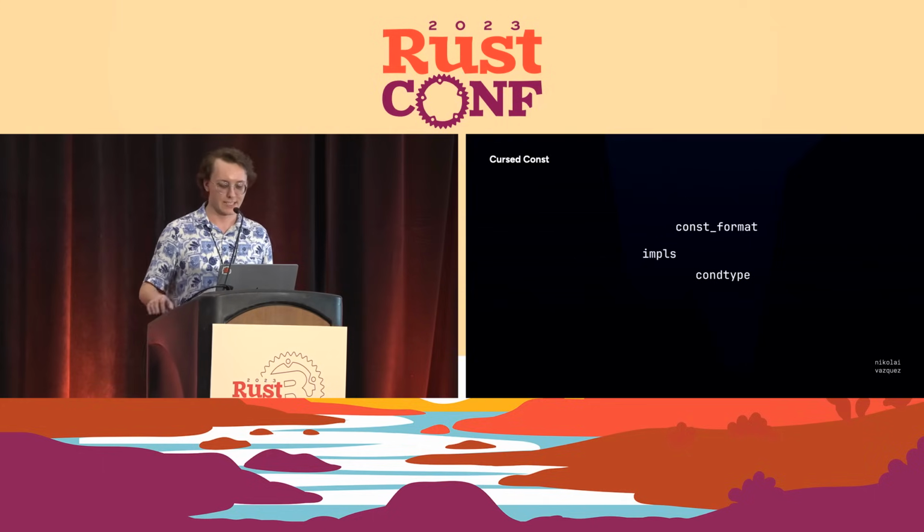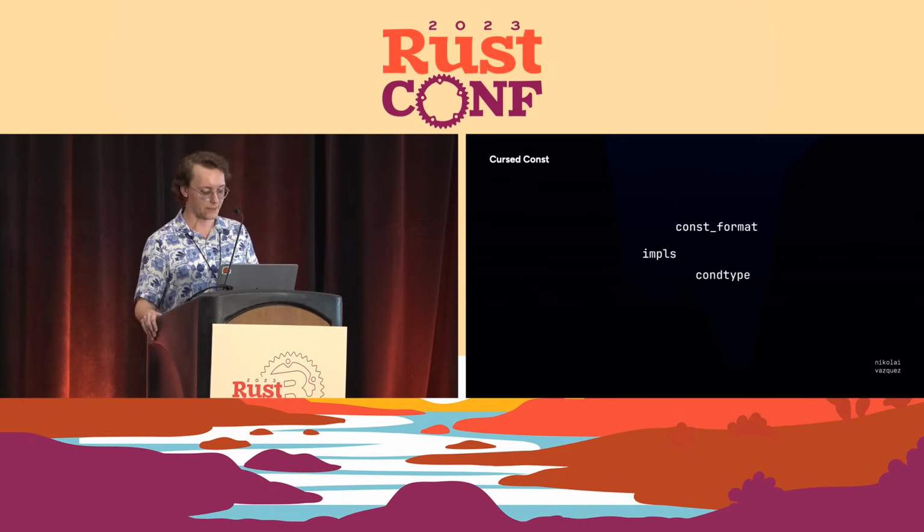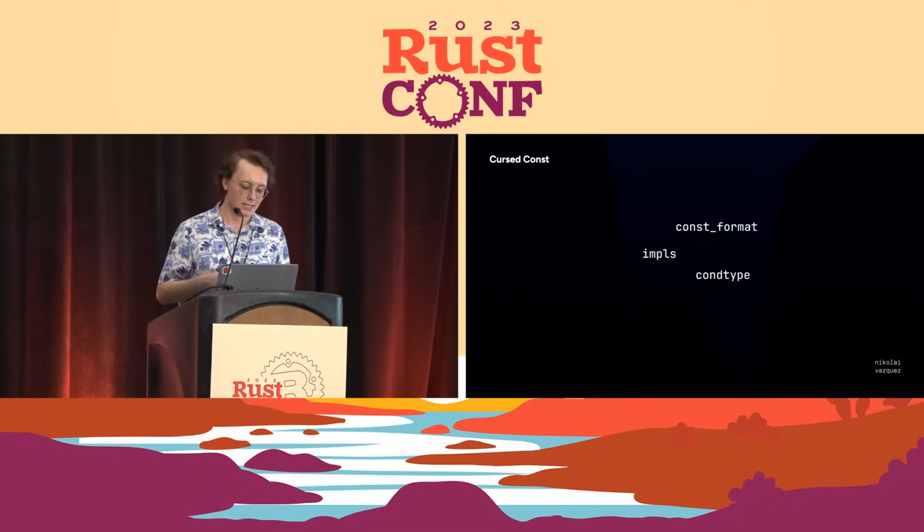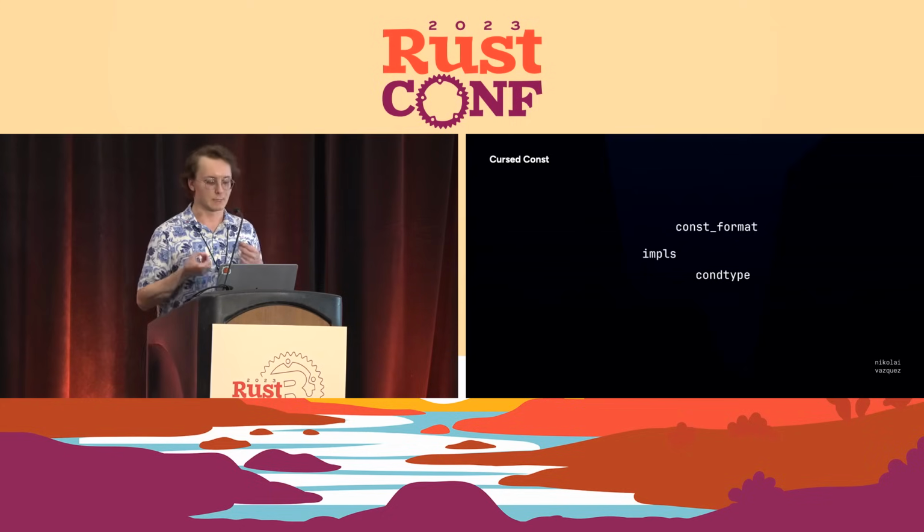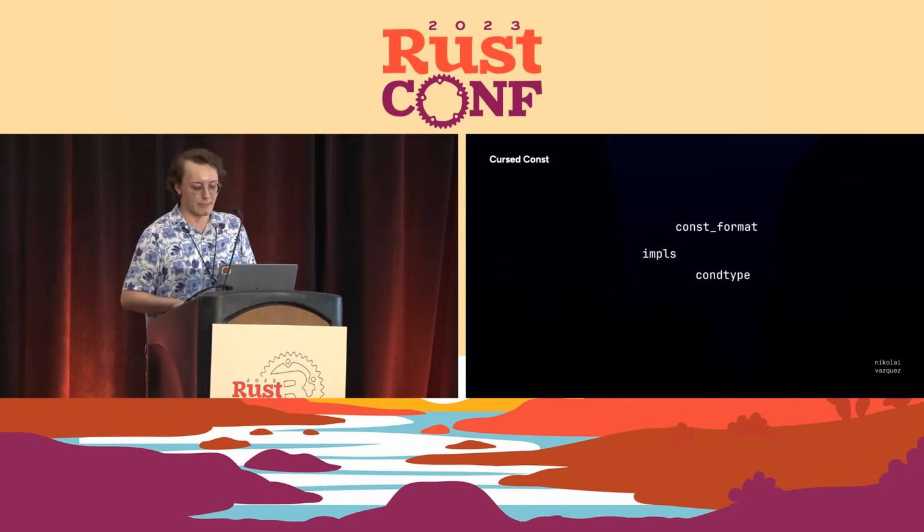These three crates do very interesting things. The const_format crate essentially provides functionality similar to the format macro, but available at compile time. The impls crate lets you check whether a type implements a given set of traits, and you can assign the boolean result of that check to a constant.